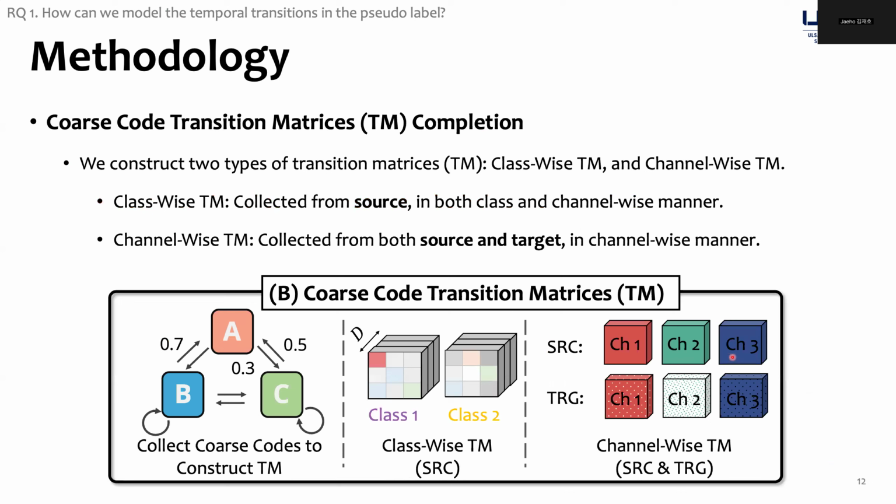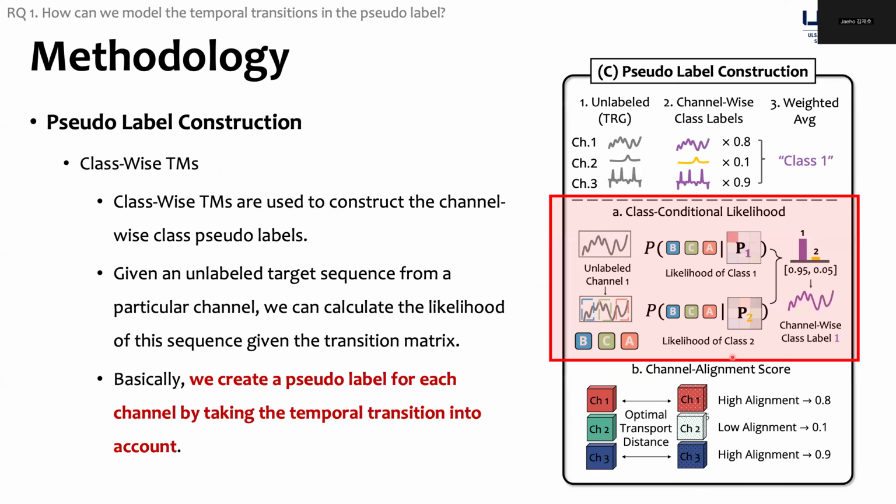After completing the training on the source domain, we freeze the codebooks and the backbone model. We then utilize these models to obtain the coarse code representations of time series from both the source and target domain. As mentioned earlier, by aggregating these patterns both class-wise and channel-wise, we can construct two different types of transition matrices. So let me explain how the class and channel-wise transition matrices are used.